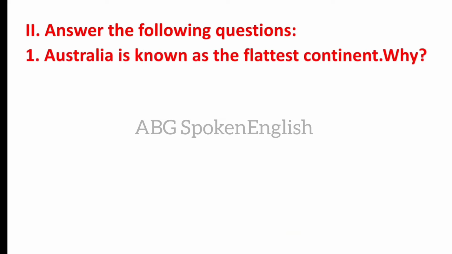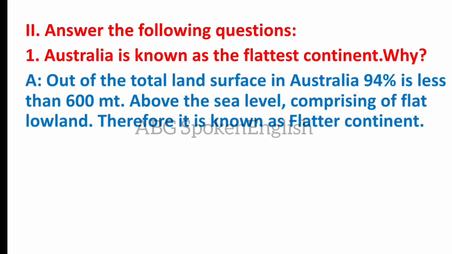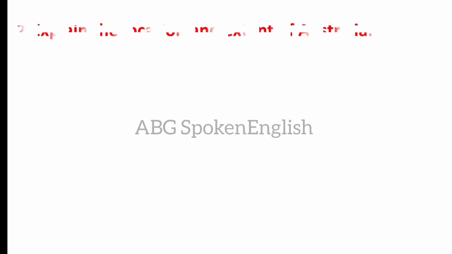Answer the following questions. Australia is known as the flattest continent. Why? Out of the total land surface in Australia, 94% is less than 600 meters above sea level, comprising flat lowland. Therefore, it is known as the flattest continent.